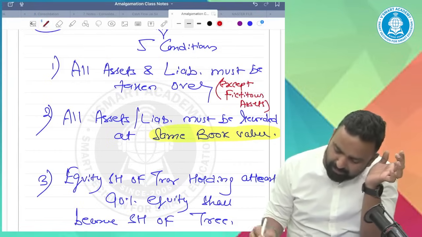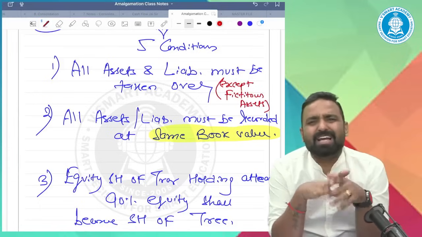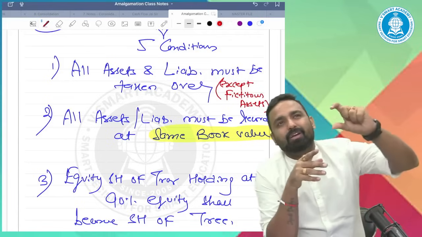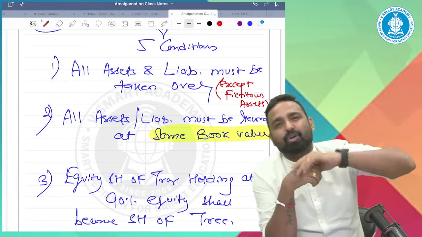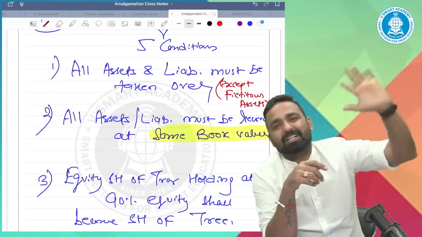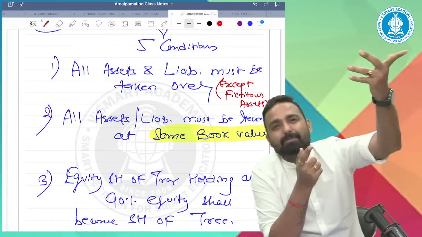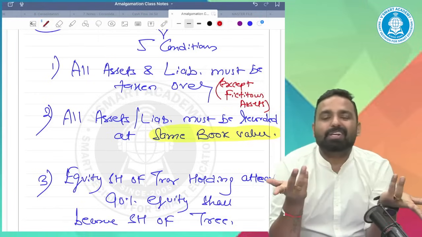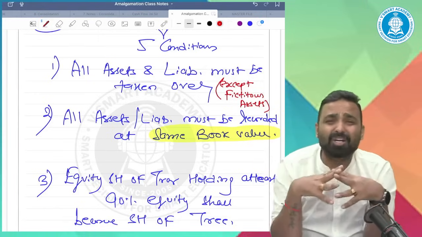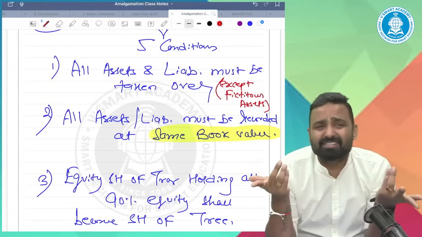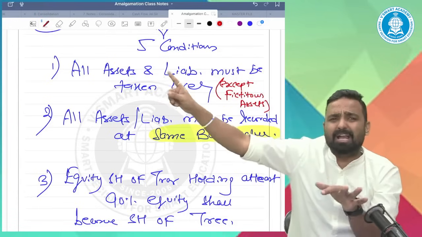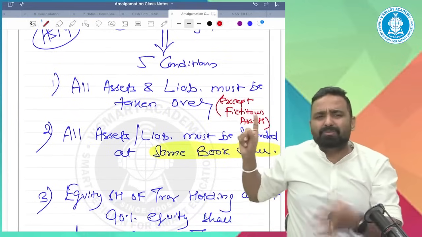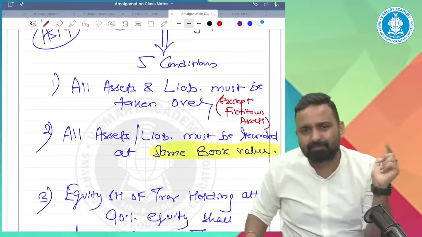Fictitious assets. See guys, fictitious assets are not actually assets. Fictitious assets means underwriting commission, unamortized underwriting commission, not yet written off. It is shown under the asset side of the balance sheet. Preliminary expenses not yet written off, share issue expenses not yet written off, shown on the asset side. These are not actually assets. These are fictitious assets. So if we are taking over all assets and liabilities but not taking over fictitious assets, then also it's a merger, because fictitious assets are not actually the assets.